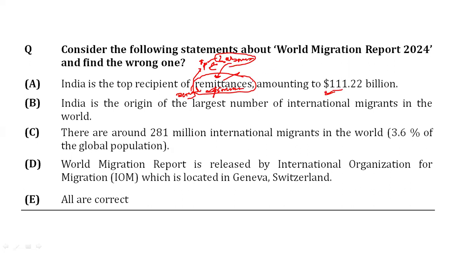What is the negative impact? People are moving outside from this country to another country. Suppose this is country A, and this is a more developed country, country B. Here there are industries. This country needs jobs.